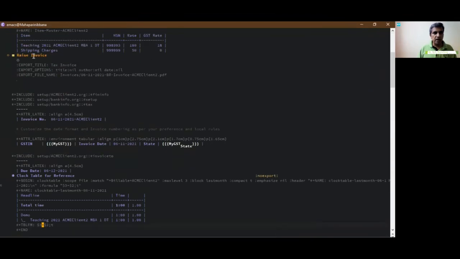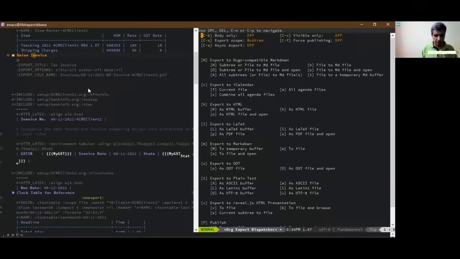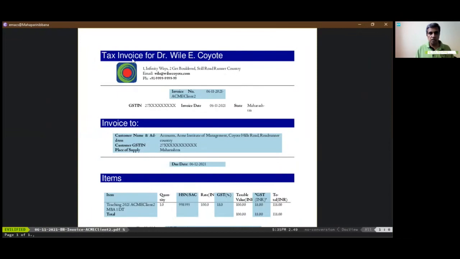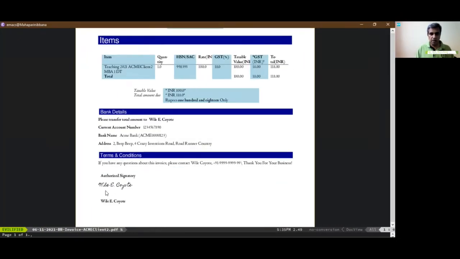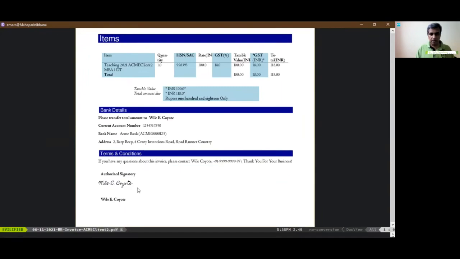Okay, let's try and export this to the subtree, Control-S. So that's step number 7. And there it is, the tax invoice for Dr. Wiley Coyote, and with a lovely signature as well.